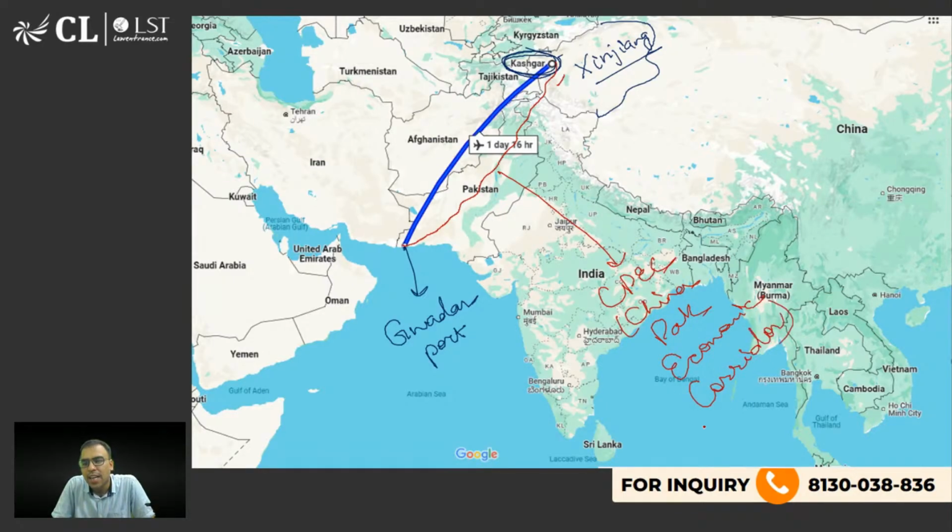Now, why has India raised concern against this, or why has India opposed this? Can anyone tell me? Why has India opposed CPEC? CPEC is one part of the Belt and Road Initiative, and one of the reasons why India opposed the Belt and Road Initiative is CPEC. What is the reason? The map will tell you the reason. I have even drawn it on the map. If you have applied the logic, you can tell me why India has opposed. India has opposed it vehemently at the international forum.